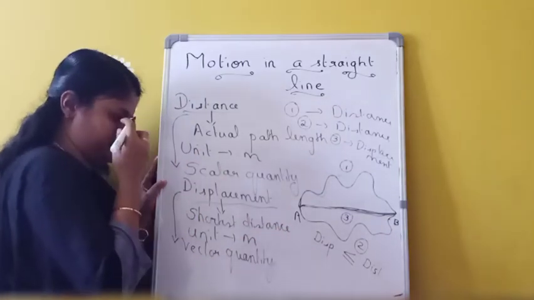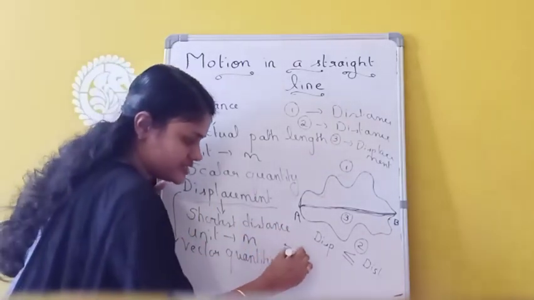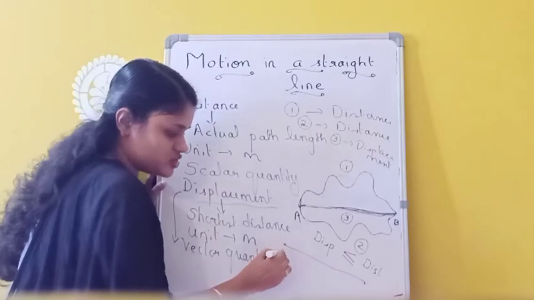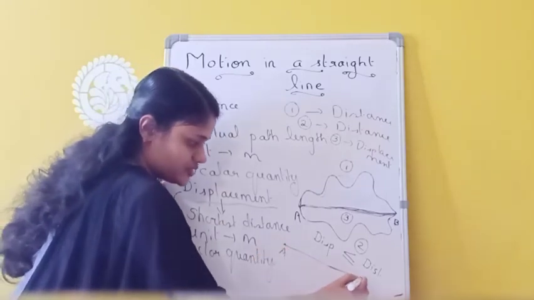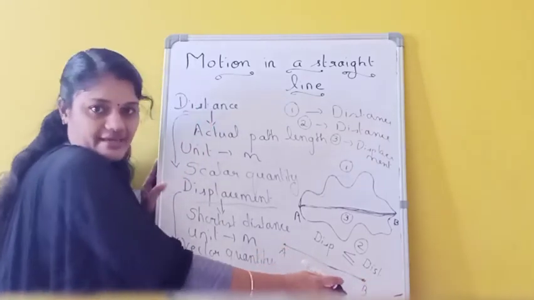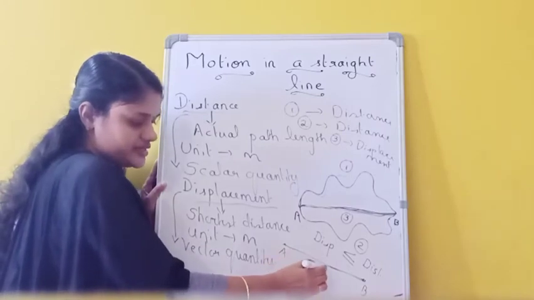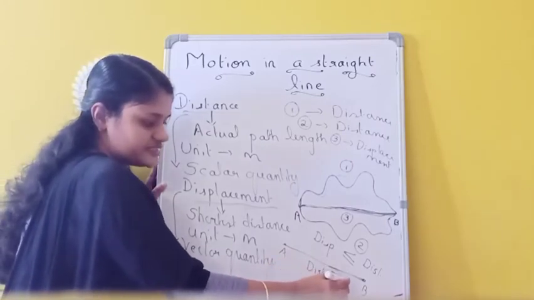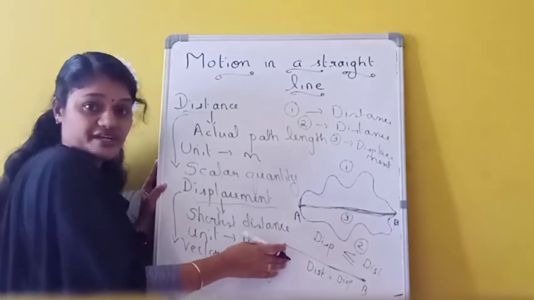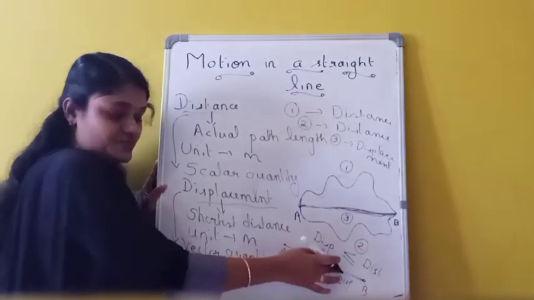Suppose one person is traveling on a straight road from A to B. It's a straight road. In this case, distance equals displacement. Both are the same. So whenever a body is moving in a straight line, distance and displacement are both the same.